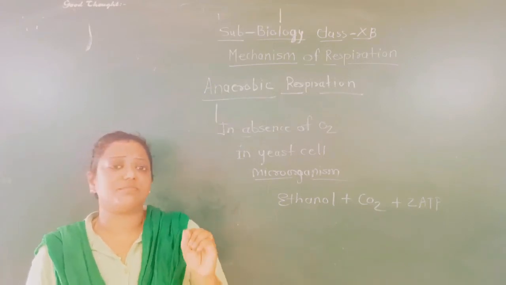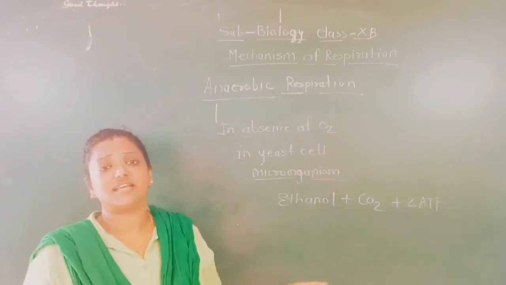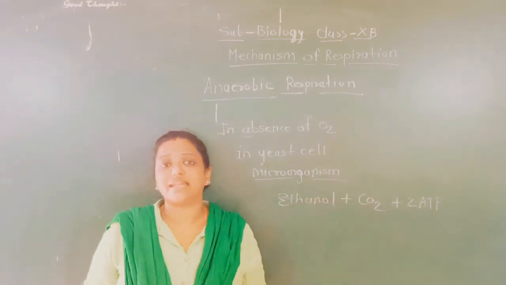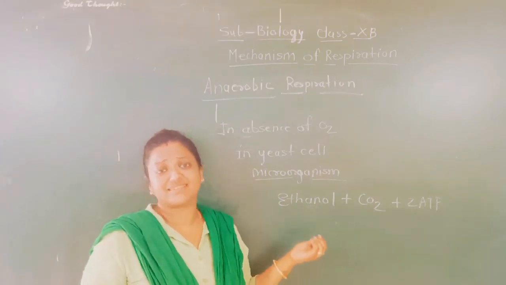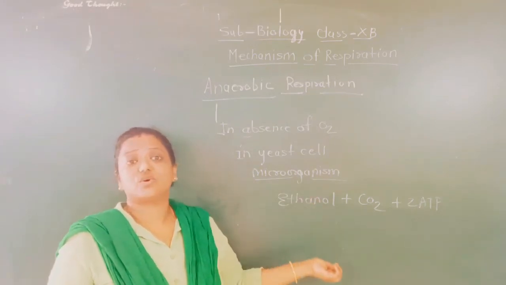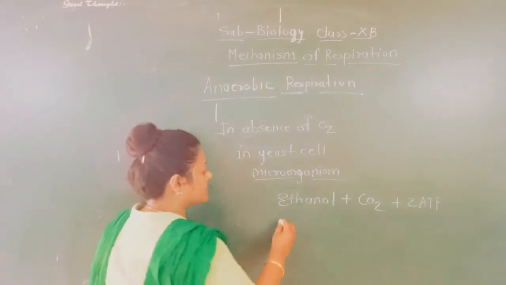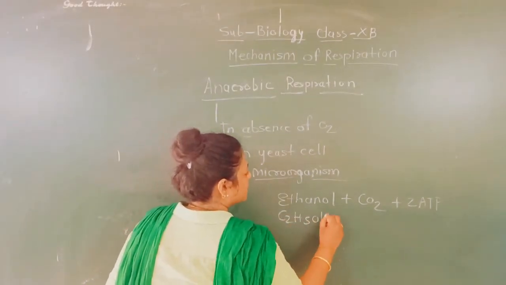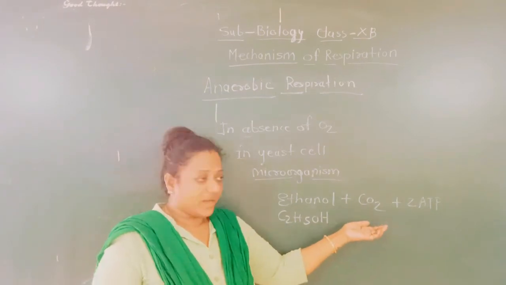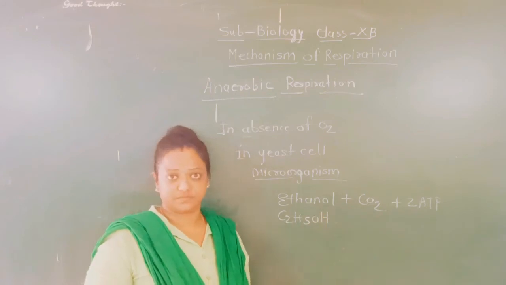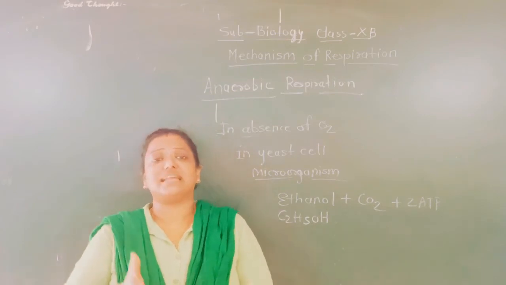At the same time, the microorganisms doing this process are in need of energy. That energy is supplied by the 2 ATP molecules, and that sour taste material is what? Ethanol. That is also called ethyl alcohol. Here 2 carbon atoms are there, because its formula is C2H5OH. So 2 carbon atoms are engaged here. One carbon atom is released as CO2. Carbon dioxide gas is released, so the idli and dosa batter becomes a little fluffy.